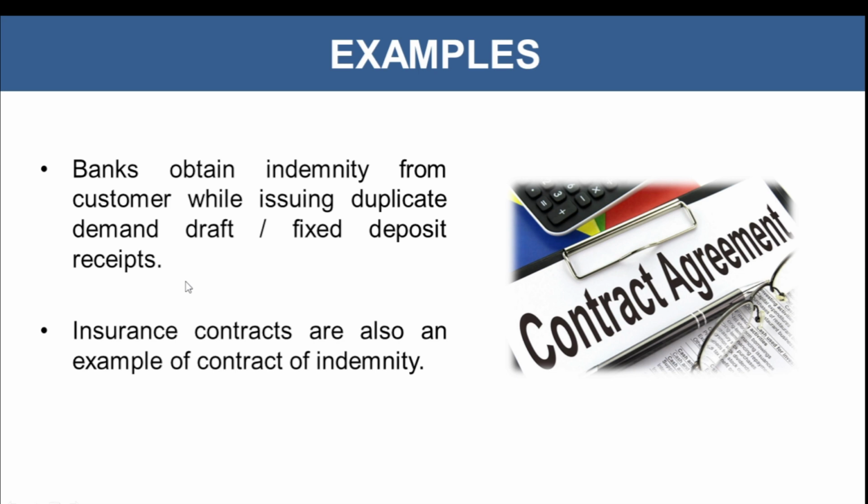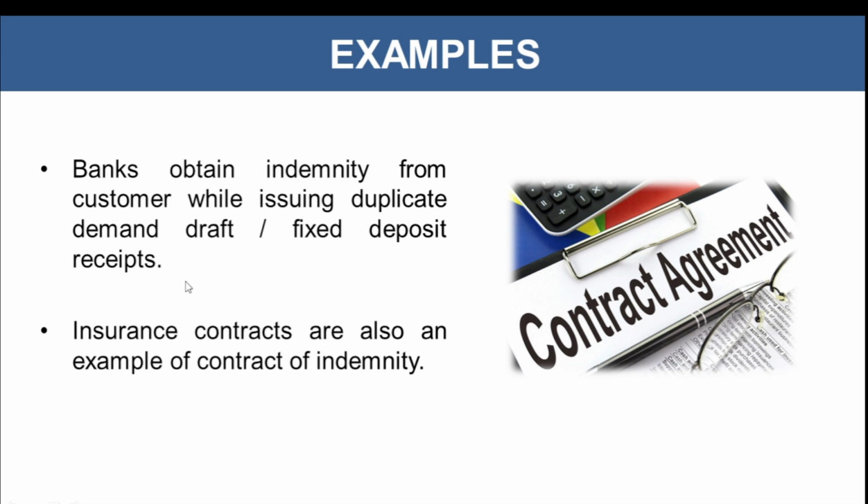So in this case, what happened? Banks obtain indemnity from the customer. So a contract of indemnity will be formed between the bank and the customer, where the customer will have to mention that he has lost his demand draft and now he has asked the bank to issue a duplicate demand draft and is not making any false statement, and will not be doing any wrongful action. So a contract of indemnity here has been formed.